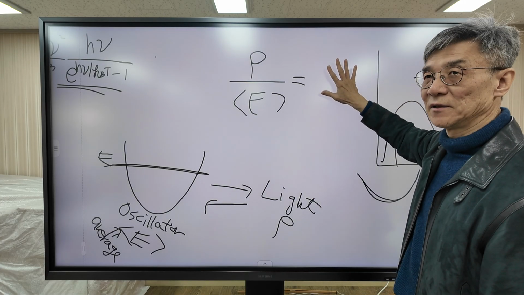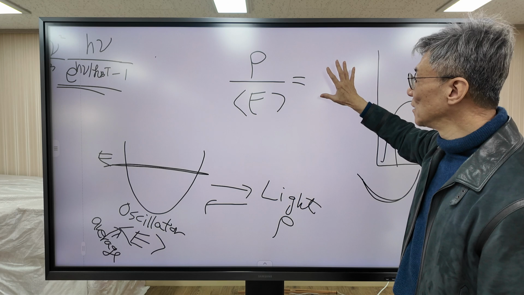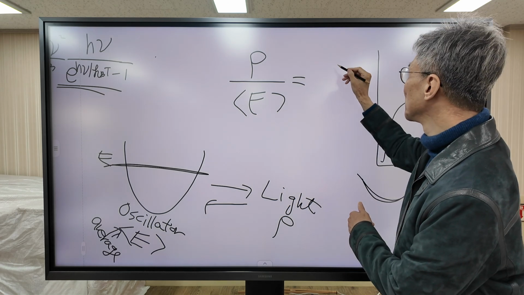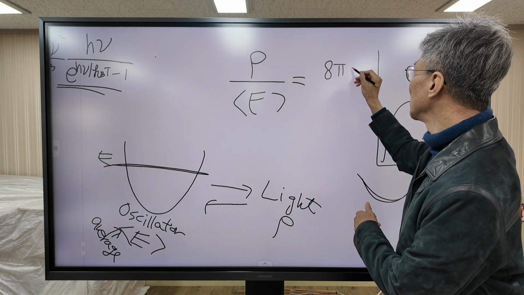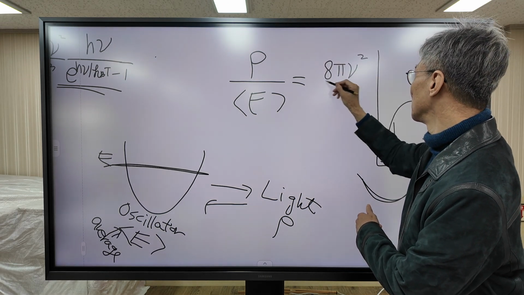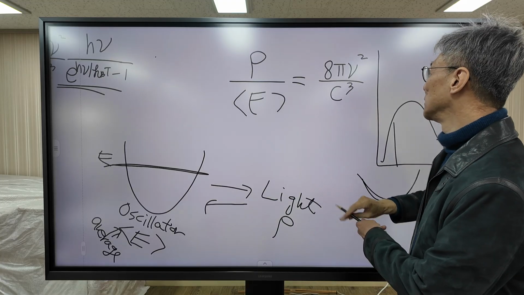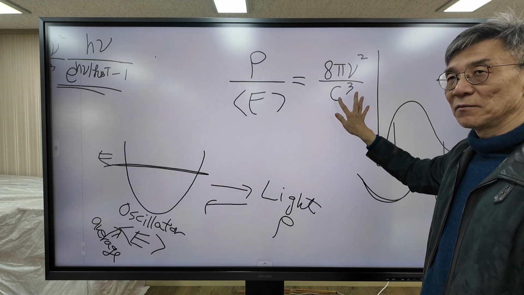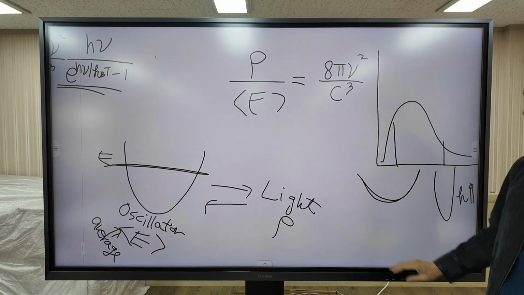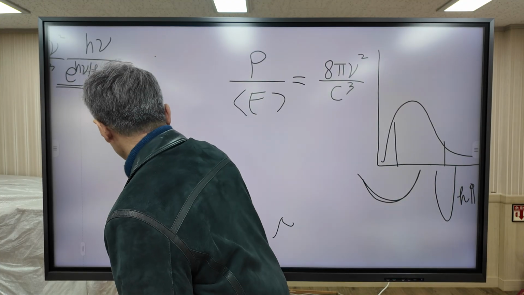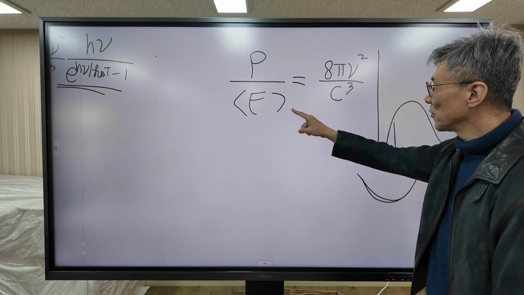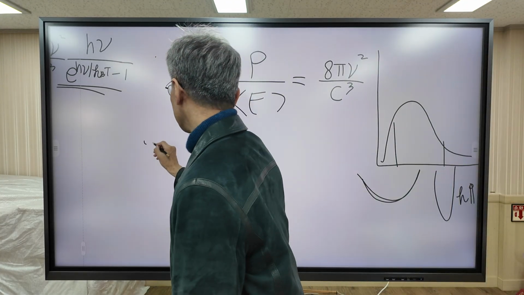According to Planck, the constant is equal to 8 pi nu squared over c squared. This formula is derived from Planck. So when we rearrange this equation, it looks like this.